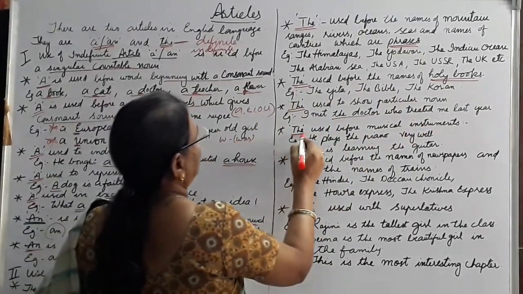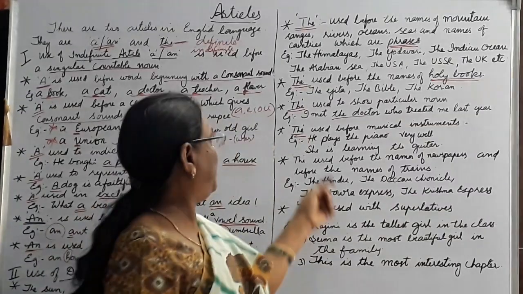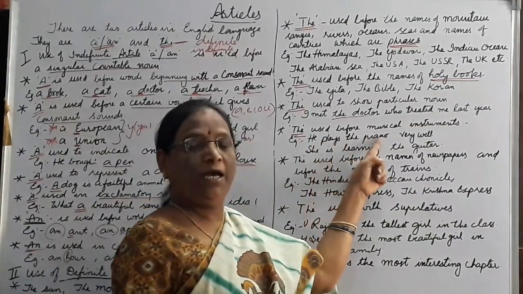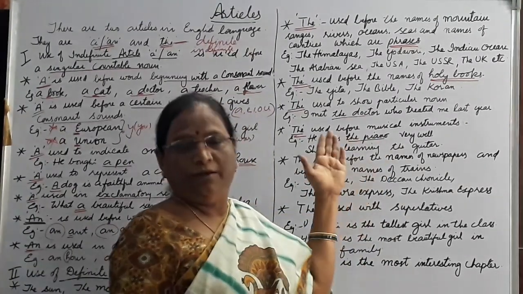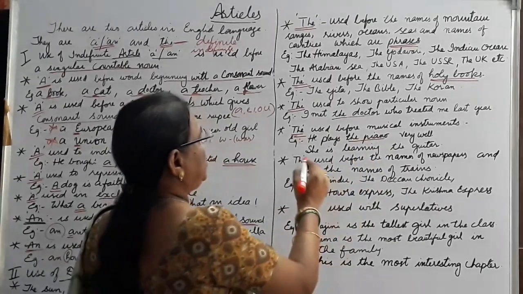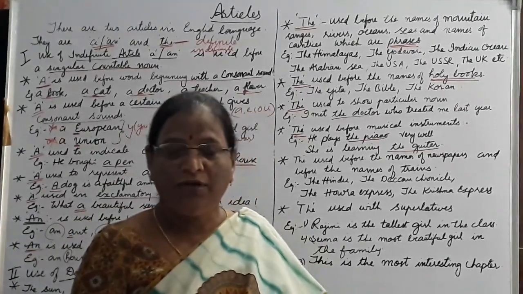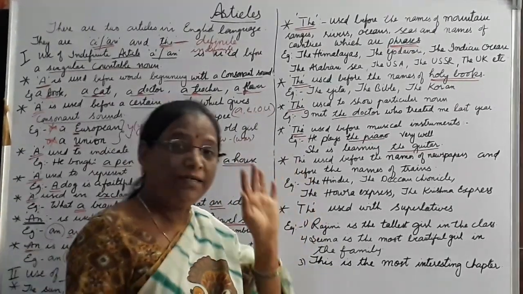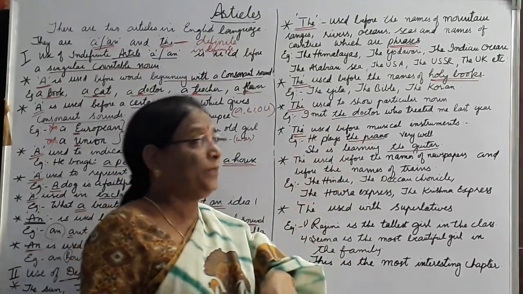And also "the" is used before musical instruments. For example, he plays the piano very well. The piano. Before musical instruments we use "the". She is learning the guitar. Not "a guitar" or "she is learning guitar", not like that way. She is learning the guitar. He plays the piano very well, like that way.